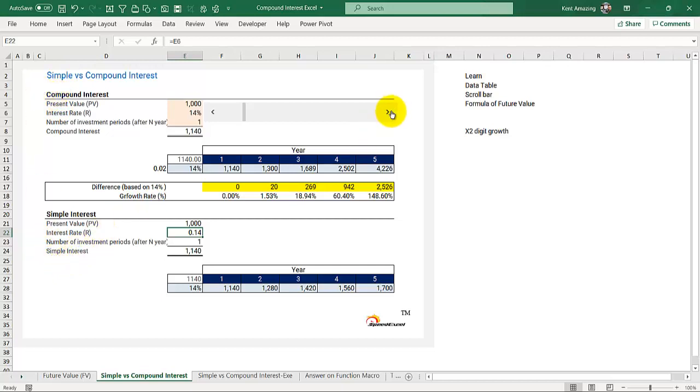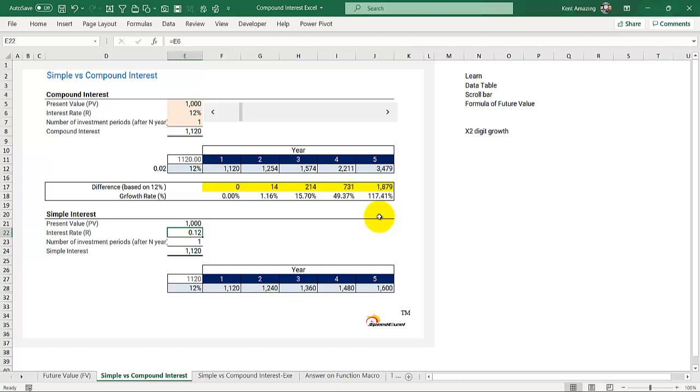So I hope this has explained to you the power of compound interest compared to simple interest. Simply put, you have the same interest rate in years to come. This is very powerful, right? Now let's say this is 5 years. If we just extend it to 10 years, you can see the difference, right?